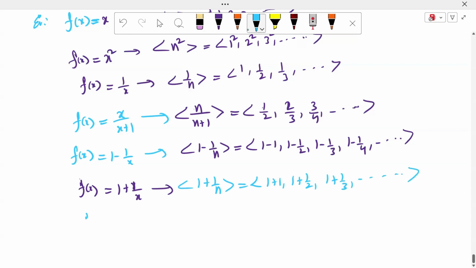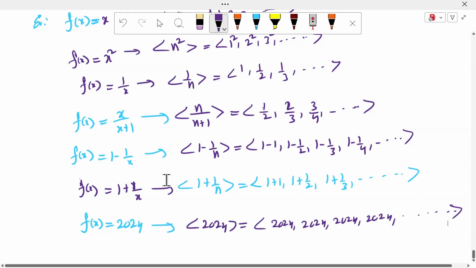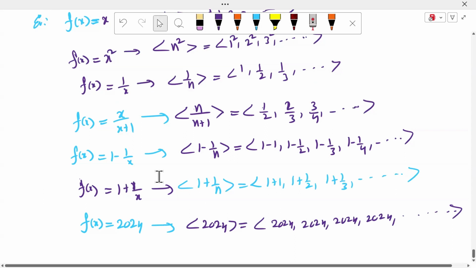Now f of x is equal to, for example, 2024. What is the sequence here? The terms of the sequence are 2024, 2024, S3 also 2024, S4 also 2024, S5 also 2024, up to so on, infinite terms. So this is the constant sequence. Is it clear?